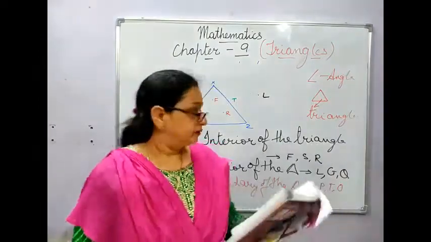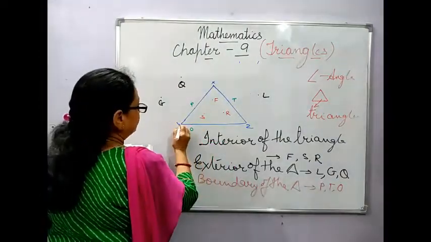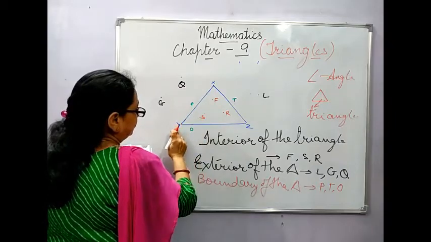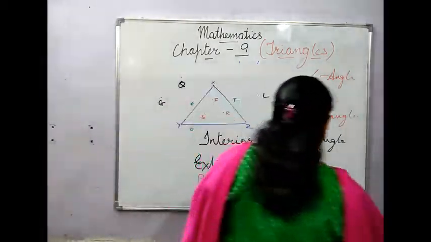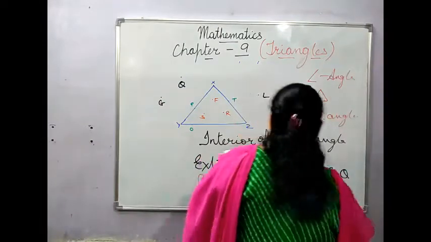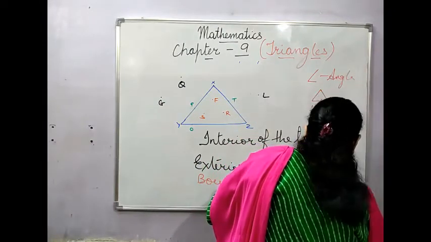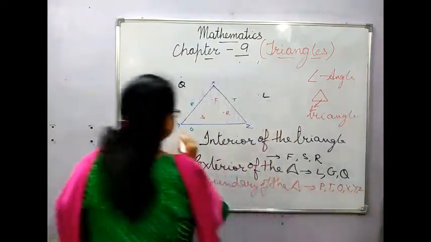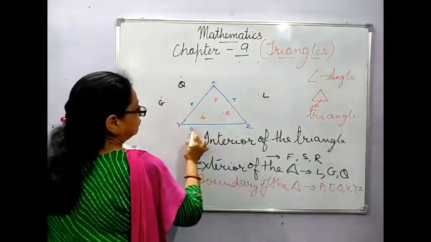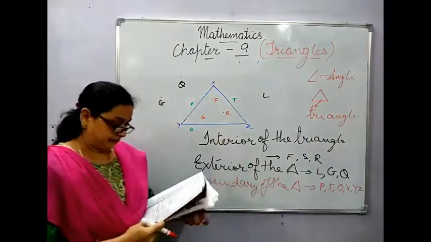Plus these will be counted X, Y, Z. So it will be P, T, O and X, Y, Z. So how many? 1, 2, 3, 4, 5 and 6.